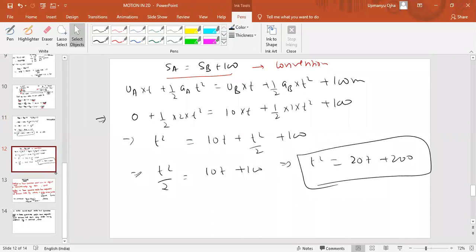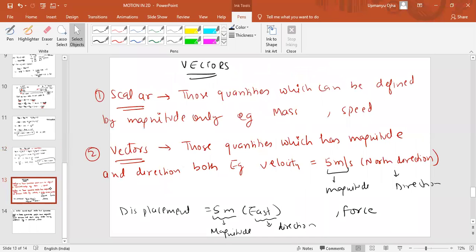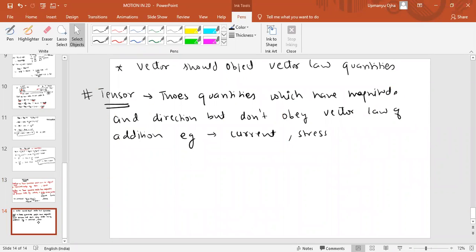No, we are defining the quantities in terms of vector, scalar and tensor. It is not like there are three types. Means we can define scalar, vector, and tensor quantities.